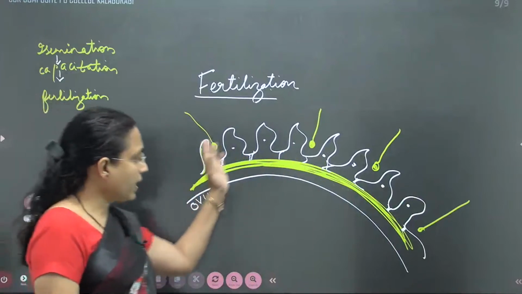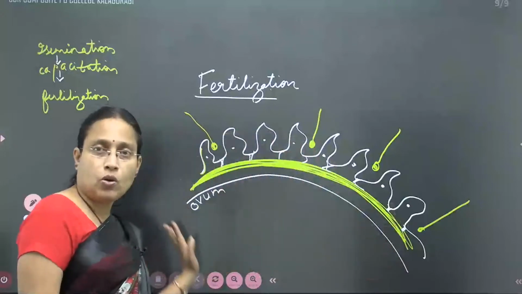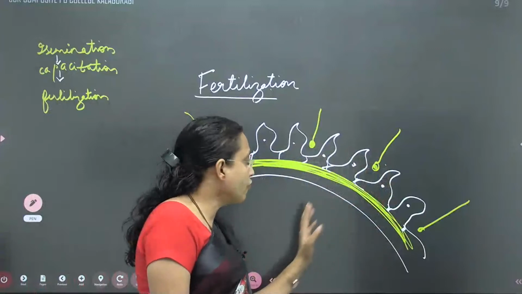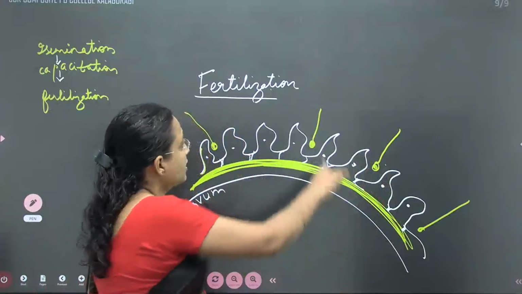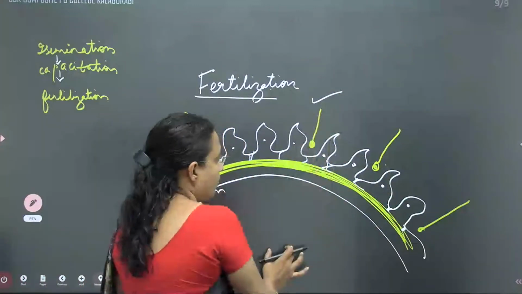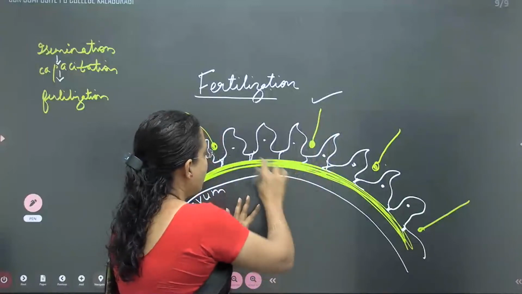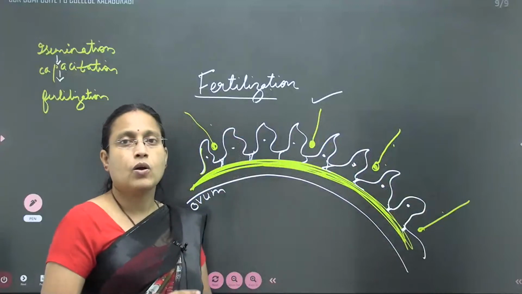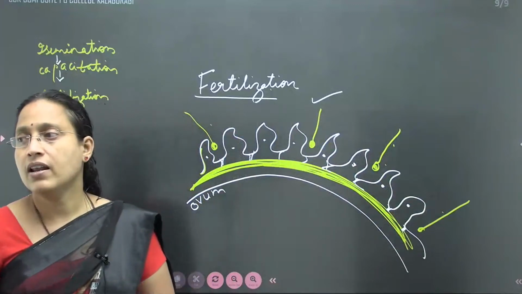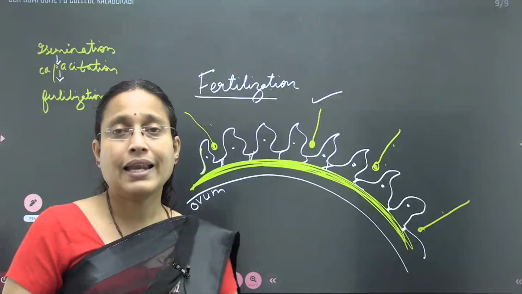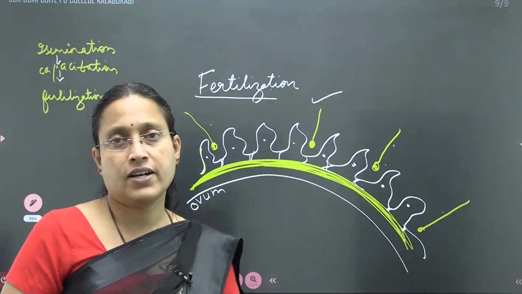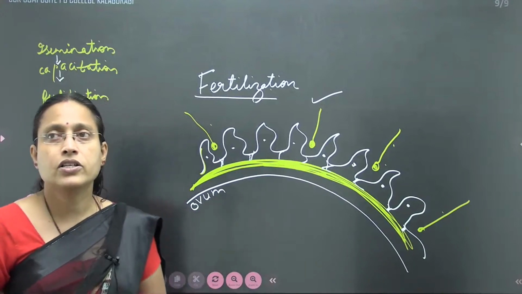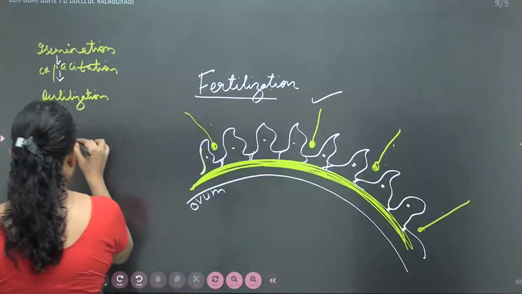So many sperms can approach the ovum, but out of that, only one is supposed to fertilize. And suppose this one fertilizes the ovum, then the ovum will not allow other sperms to fertilize. It means only one sperm will fertilize the ovum. In case more than one sperm fertilizes, it will result in a condition called polyspermy.